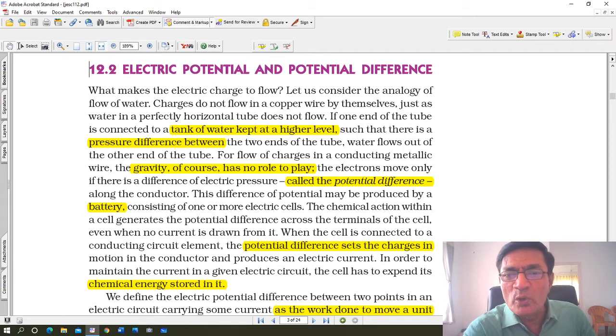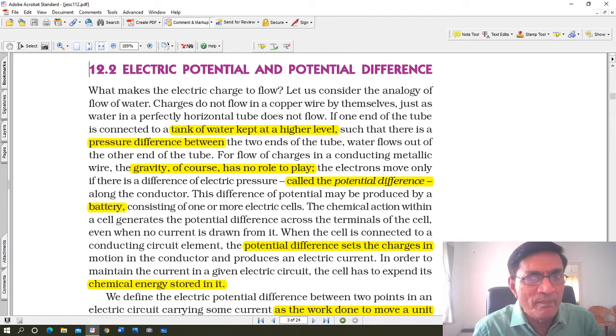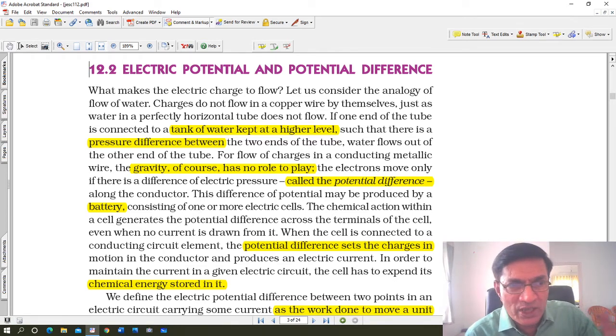Charges do not flow in a copper wire by themselves, just as water in a perfectly horizontal tube does not flow. The water will lie out there, but it will not flow. Even in a river, you see there is a gradient, a slope towards the sea, and that is why water flows in a river in a particular direction. If there is no gradient, water won't flow.